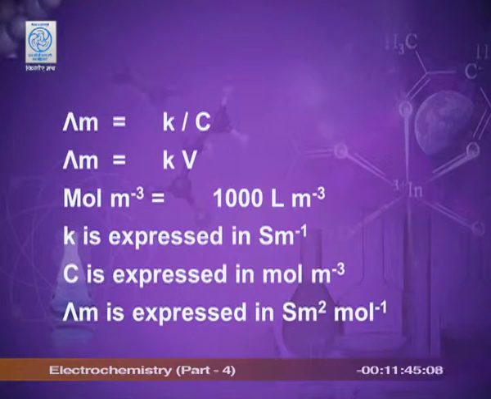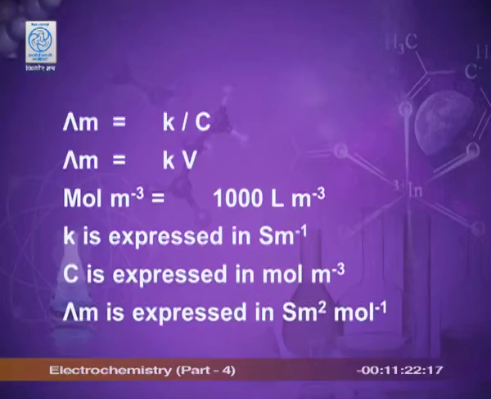Lambda m is also equal to the product of conductivity and volume, where kappa is conductivity and capital V is volume. The unit of the molar conductance: by substituting the units of kappa and volume or concentration, we get the unit of lambda m as Siemens meter square per mole.